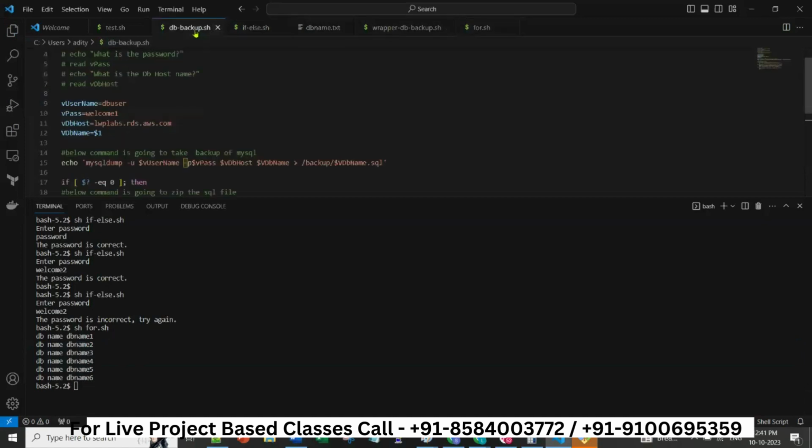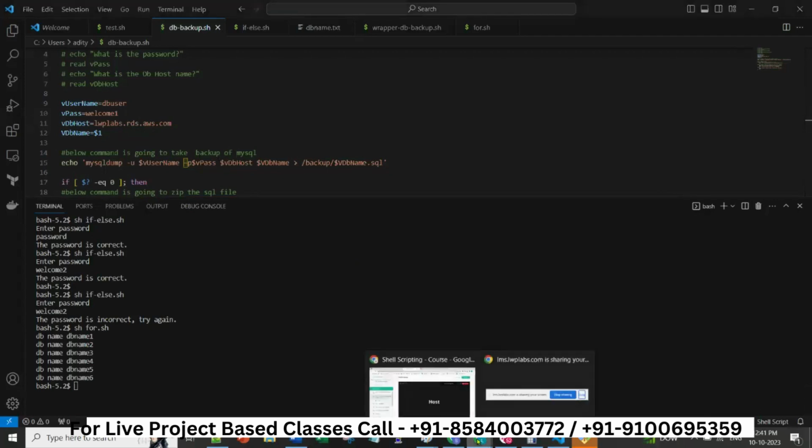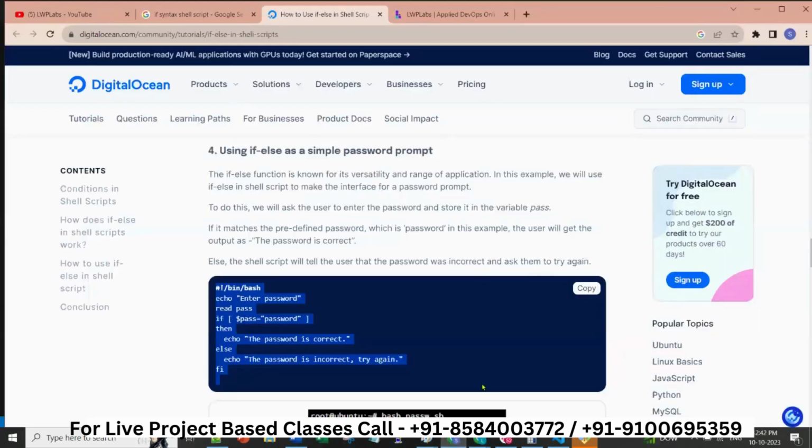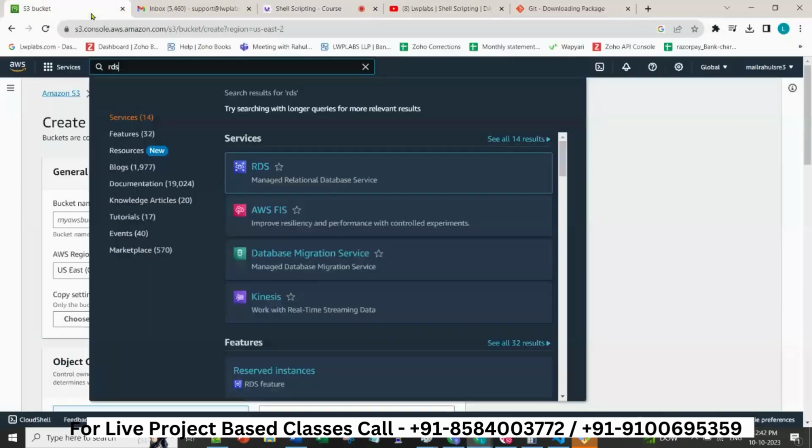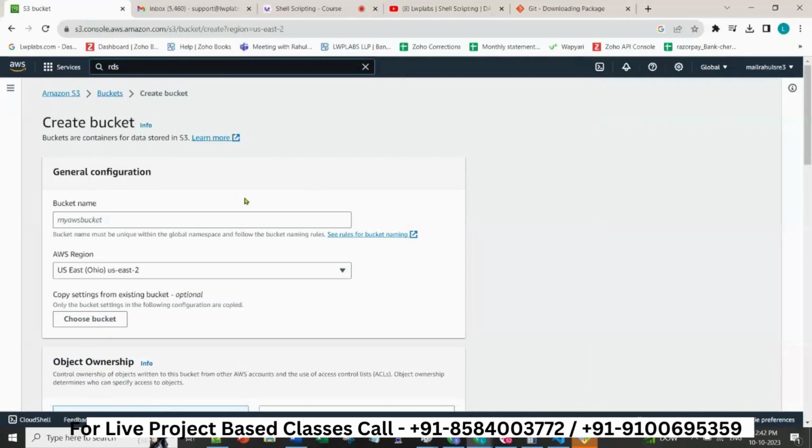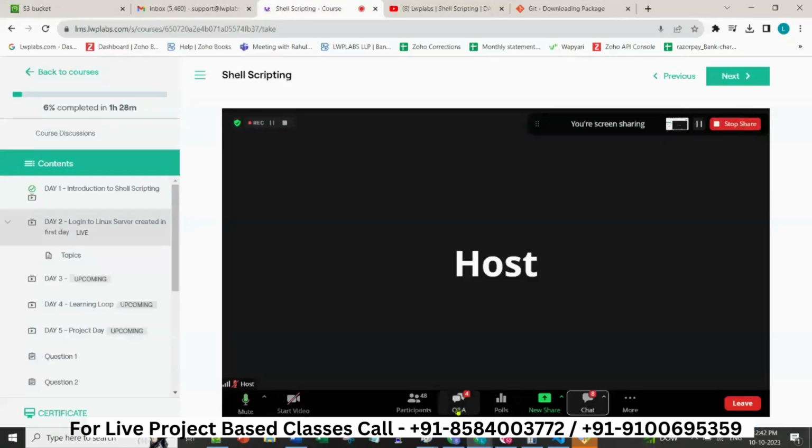Now we can integrate everything. When you work in a company, you will not just work with if, else and for. You will work with variables, you will work with if else, you will club everything. So tomorrow, maybe the function calling, and I want you all to create an AWS account and be ready, so that we can do this whole exercise by creating an RDS, which is free to create in a free account. We'll create an RDS and an S3 tomorrow, so that we can do this whole exercise of taking multiple database backups at once, so that you can tell in your interview also that this is what you have done.